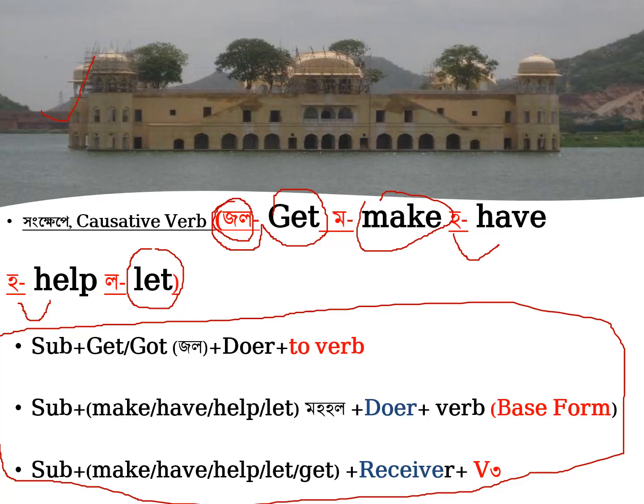Okay? But for your better understanding, I can very briefly say that there are 5 causative verbs: get, make, have, help, and let. But after get you have to use the infinitive to. But in other cases, make, have, help, let, after those causative verbs, you will use the base form. Just remember this theory. Okay, now go to the next slide.